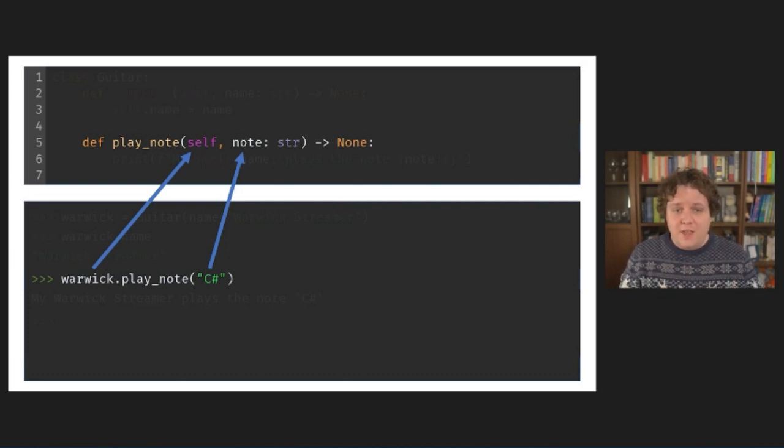But first, I have to explain what happens when you define a function within a class body. What exactly are methods in Python?